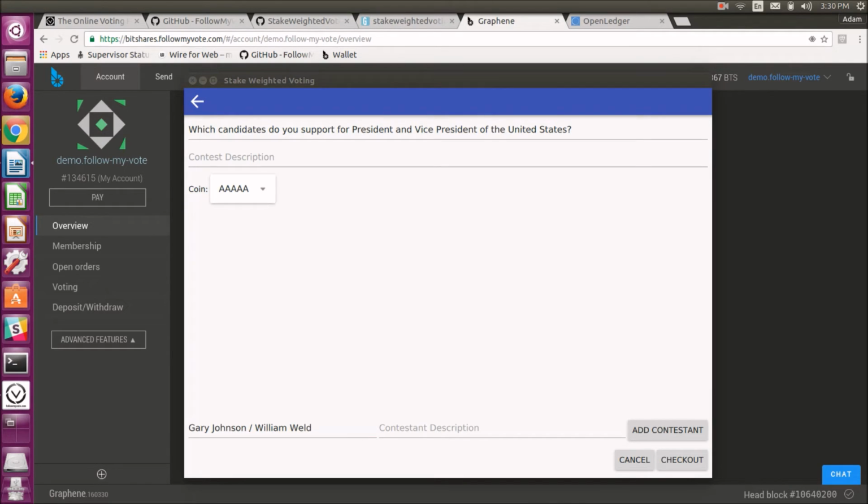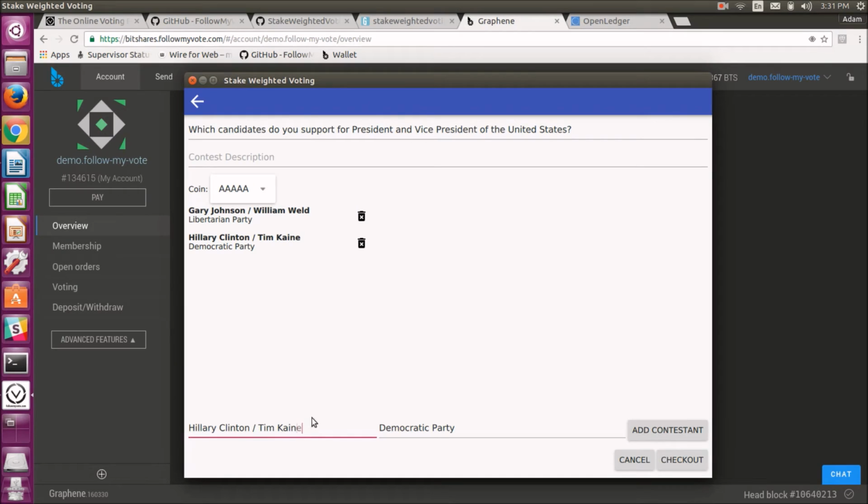So the very first candidate pair is Gary Johnson and William Weld, and they are in the Libertarian Party. I'm then going to add Hillary Clinton and Tim Kaine, and they are in the Democratic Party. I'm going to add Donald Trump and Mike Pence.